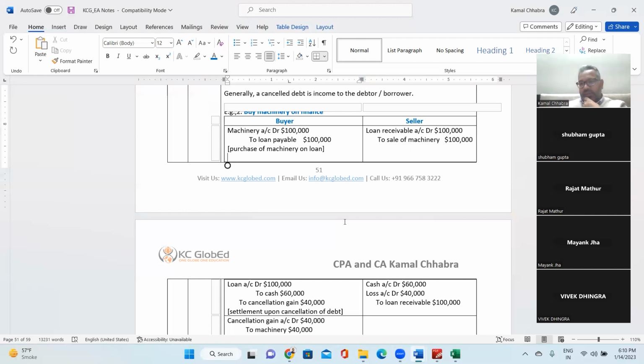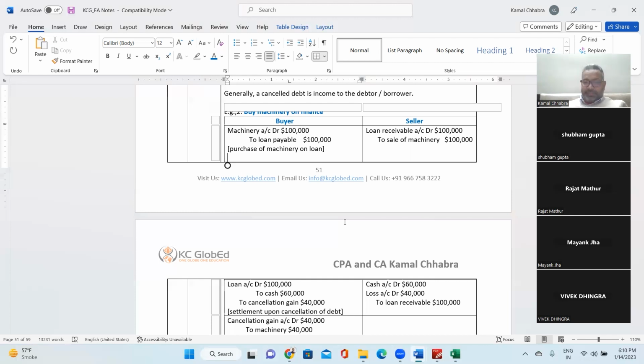So in this scenario, when it is for a capital asset, in the case of the buyer, you will be adjusting the loss from the base value of the asset. So you'll be reducing the value of the asset in the books of the buyer rather than considering it as a gain. This is also possible, or the alternative treatment which we have discussed above, you can consider the gain upfront.